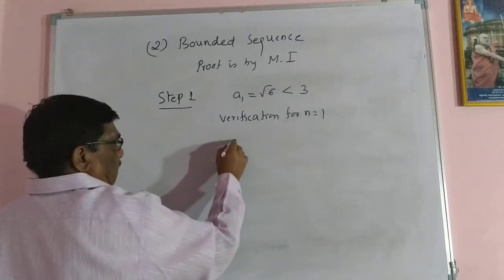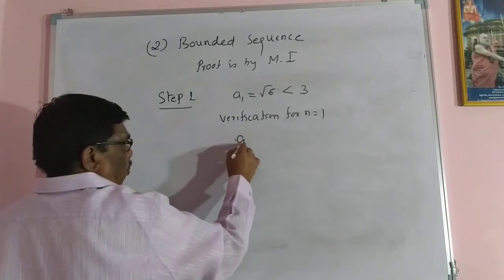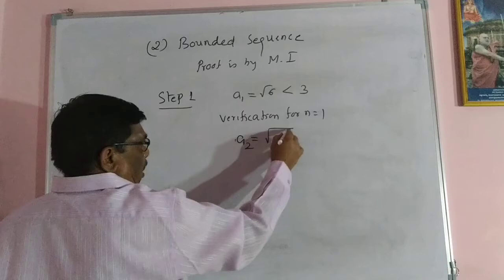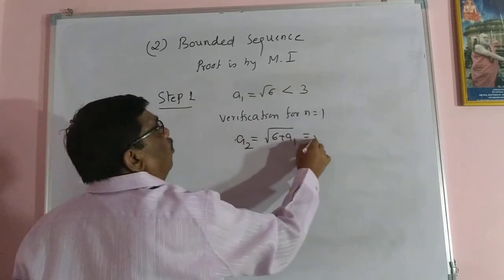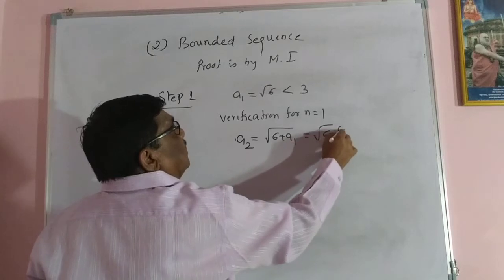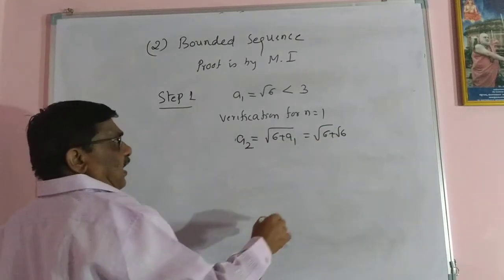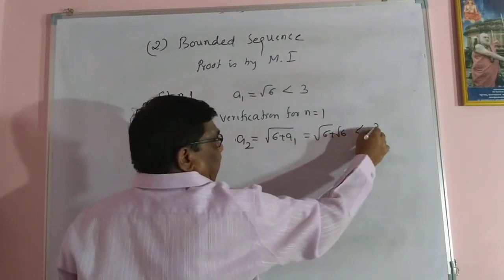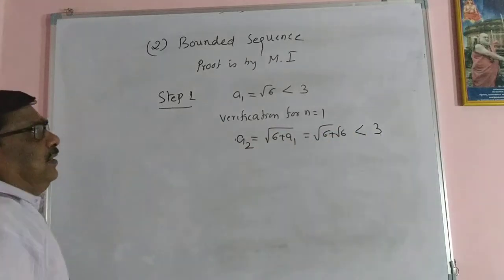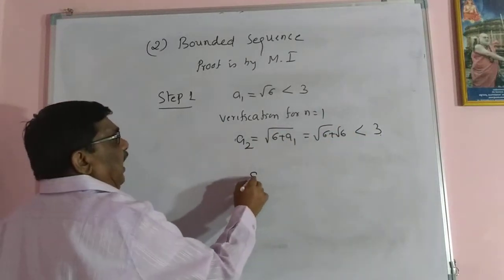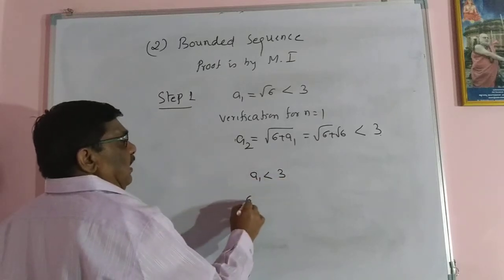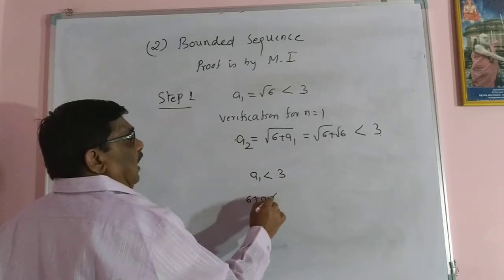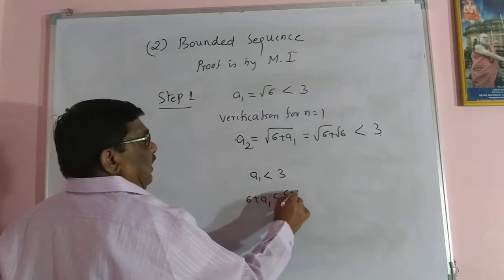Yes, a2 equal to root of 6 plus a1, which is root of 6 plus root 6. So definitely it is less than 3, because a1 is less than 3. Adding 6 both sides, 6 plus a1 less than 6 plus 3.